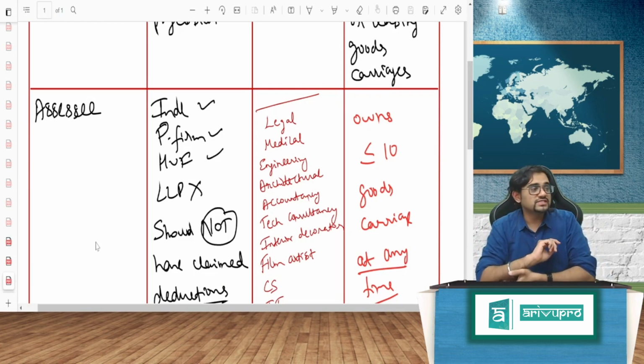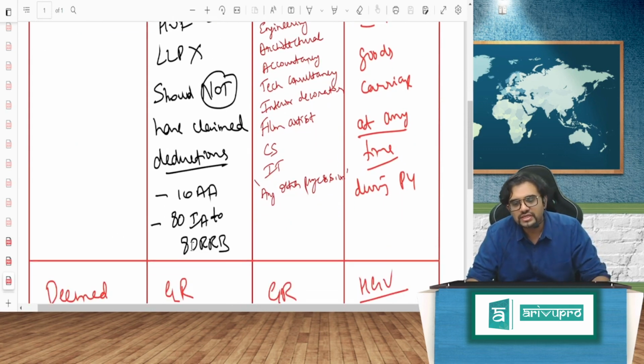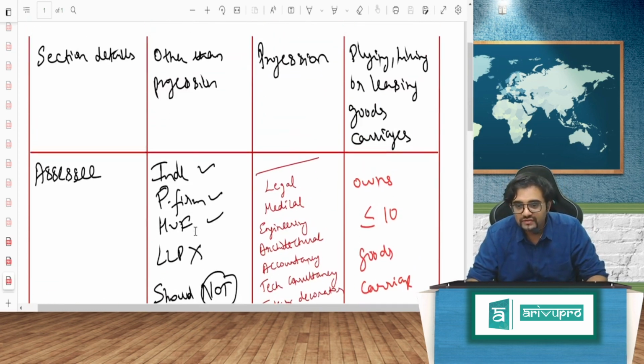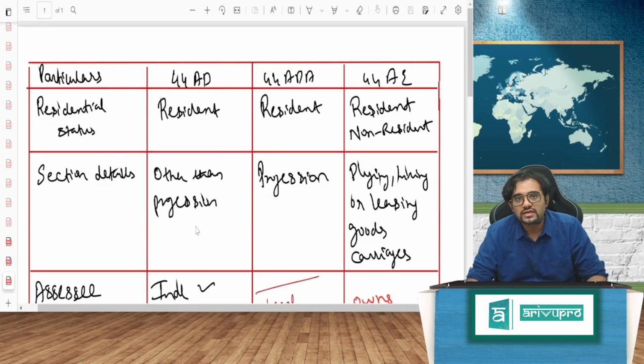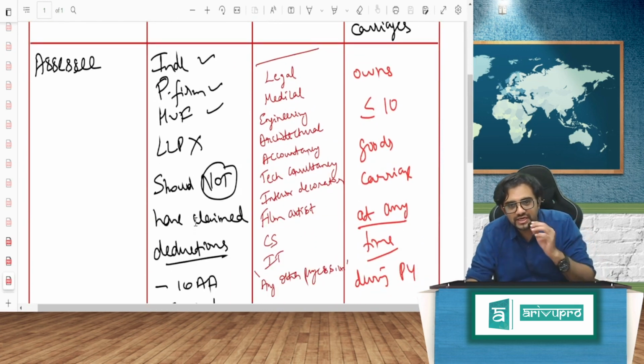So here, the assessee: individual, partnership firm, HUF; LLP is not covered. And should not have claimed deductions under 10AA and 80IA to 80RRB. These are the simple conditions. Whereas for 44ADA, profession will be what? Legal, medical, engineering, architectural, accountancy, technical consultancy, interior decorator, film artist.